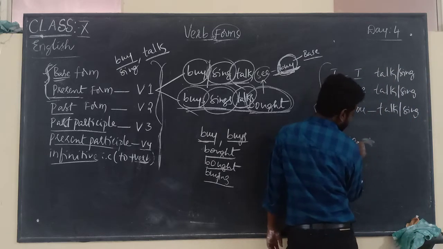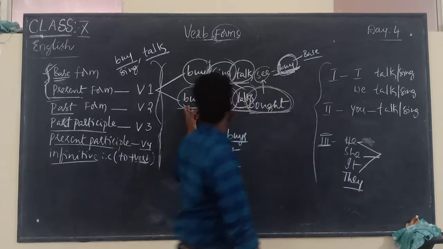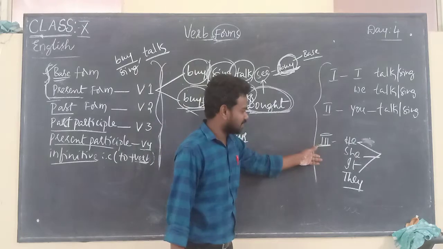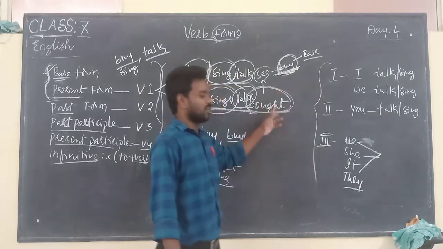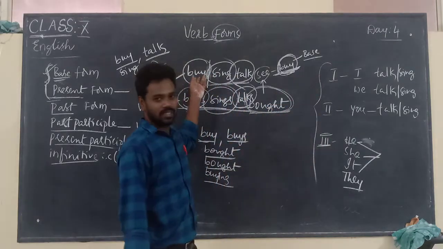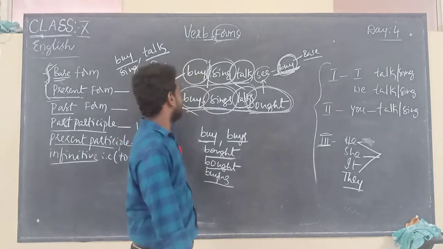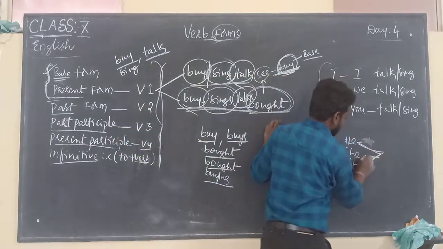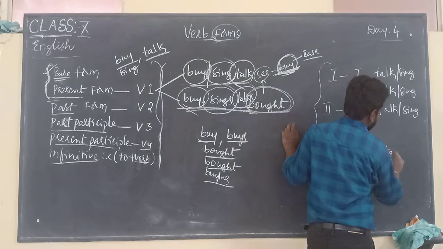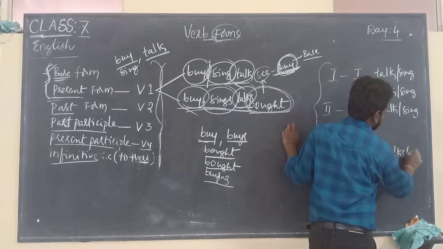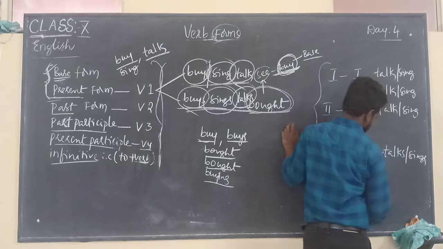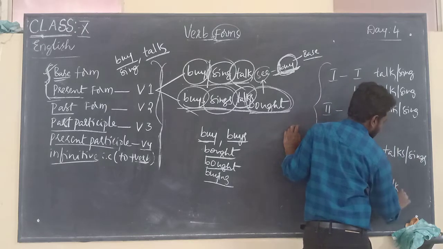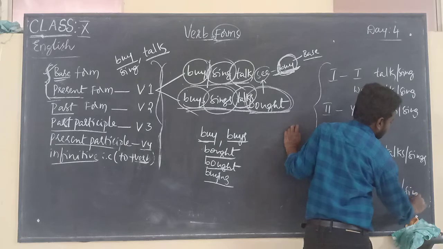Only in the third person singular do we use the singular form of a verb. For all other persons we use the present form, the plural form of a verb. So for he, she, it, we can say talks or sings. For they, we can say talk or sing.